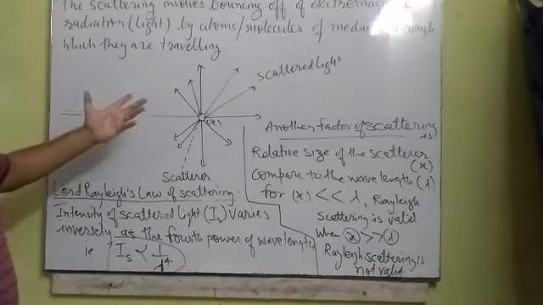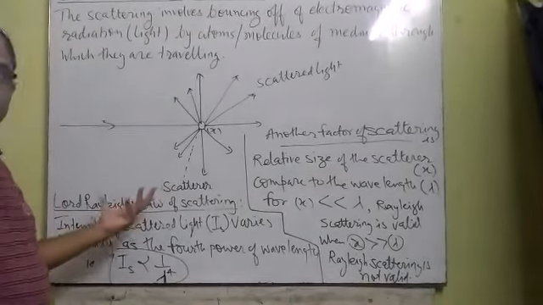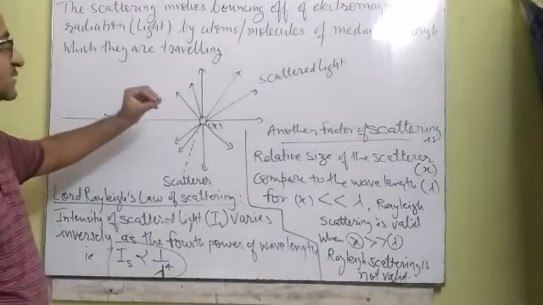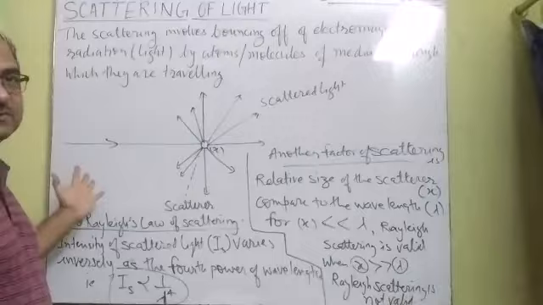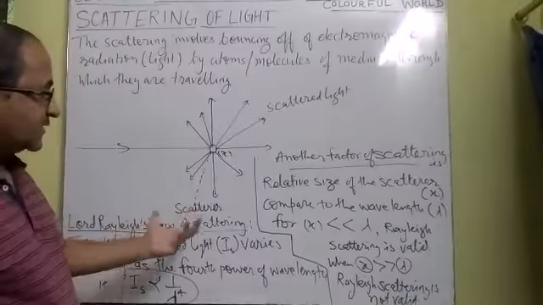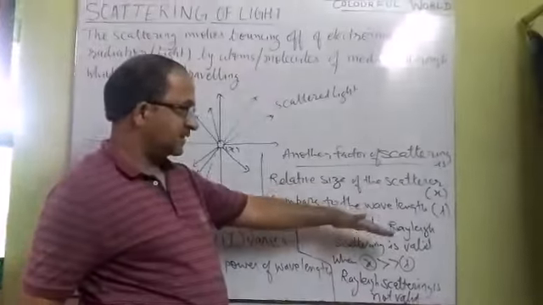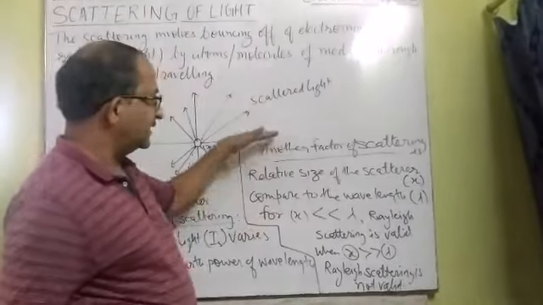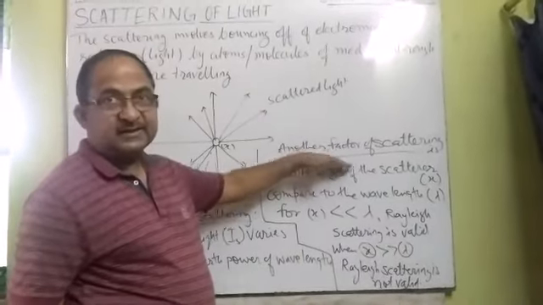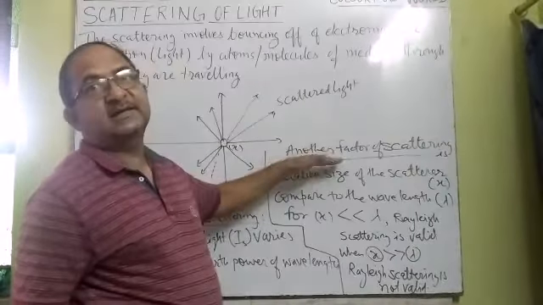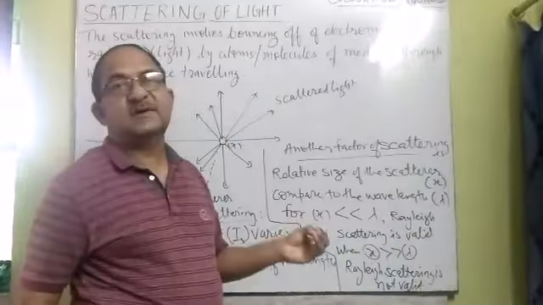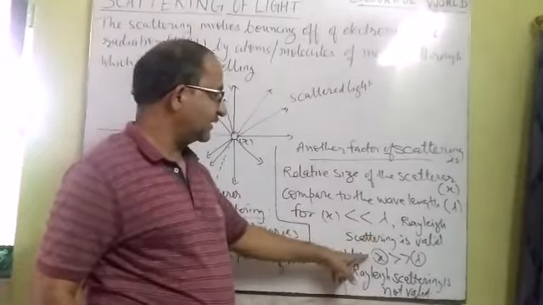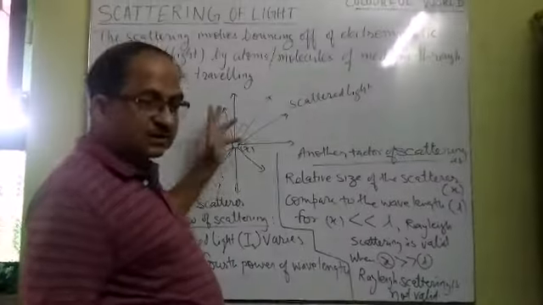For example, the sky appears blue in the daytime. Why? Because the blue color of light is scattered by very small particles of dust, and that is why it appears blue. But the orange color is visible when the sun is below or near the horizon. Why? Because at that time the rays of light entering our eye travel through the bottom layer, where the dust particles are bigger, so Rayleigh scattering is not valid. That time the blue light is not scattered towards us.